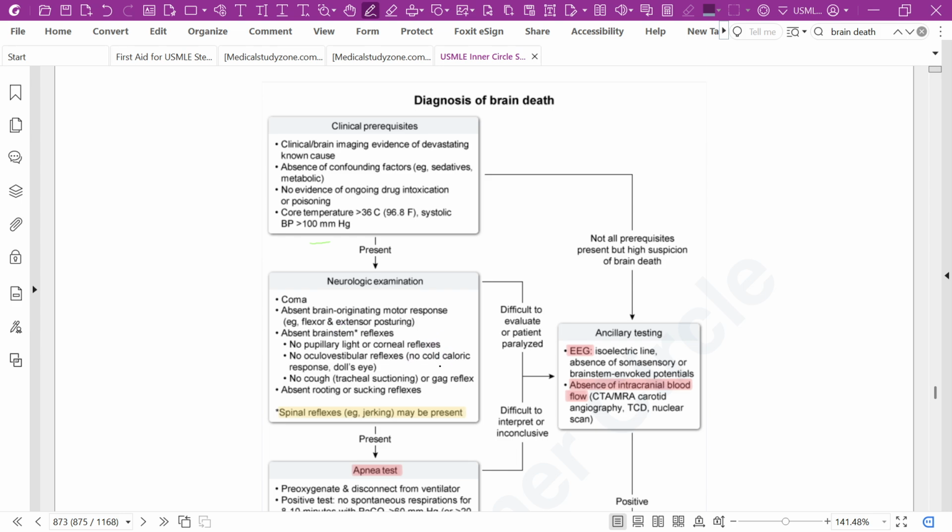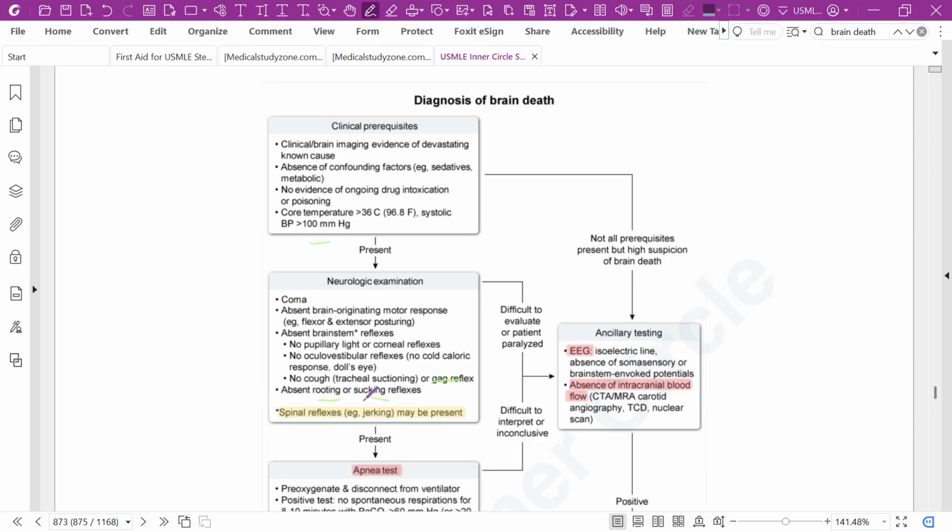Absent brainstem reflexes: no pupillary light or corneal reflexes, no oculovestibular reflexes, no cold caloric response, no cough or gag reflex on tracheal suctioning, and absent rooting or sucking reflex.